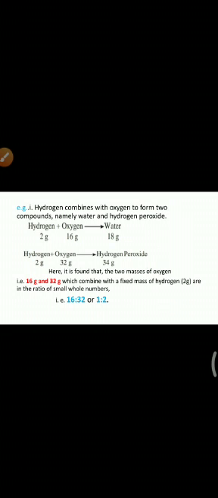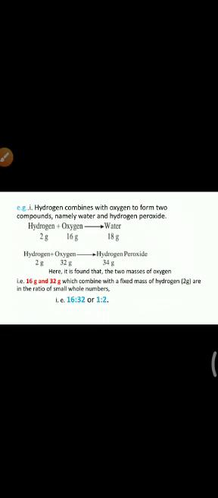See here we are observing the law of conservation of mass. Hydrogen 2 gram, oxygen 16 gram, total 18 gram. And the product, water, is 18 gram. So the mass of reactants is equal to the mass of product. Here we see it obeys the law of conservation of mass.